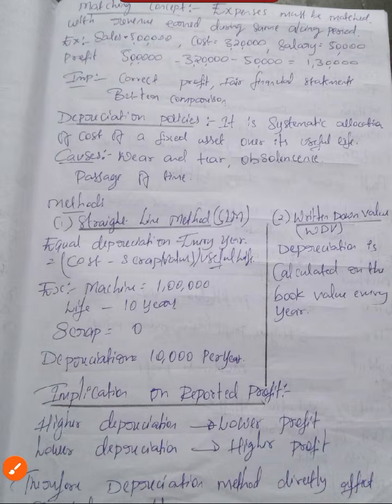Now, let's discuss the matching concept. What do you mean by this matching concept? Matching concept: expenses must be matched with revenue earned during the same accounting period. Example, sales 5 lakhs, cost is 3 lakhs 20,000, salary is 50,000.